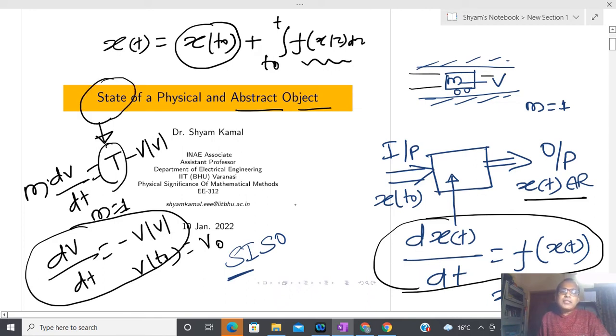I am going to define the state, and after that I will give you several physical examples. So in this part, if anyone has confusion, then please let me know. If you are able to understand what the meaning of a physical object or abstract object is, then almost everything becomes clear to you. If you have confusion at this point, then please let me know. Anyone?